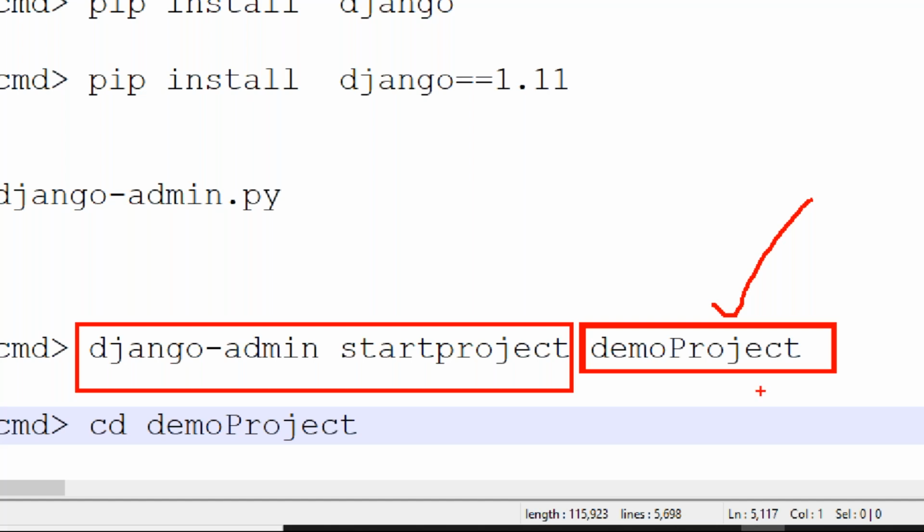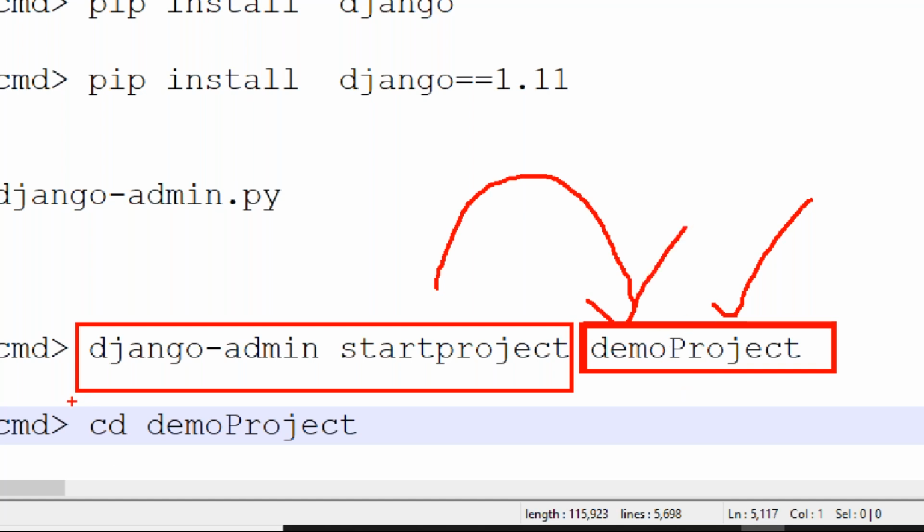Okay. Yes, I created this project, sir. After that, along with this project, one manage.py file you are also getting. Inside this demo project root folder, one project demo project with 4 files, and again one separate file, manage.py. That manage.py file is responsible for creating the applications. So after creating this demo project, you need to change the directory into this location.